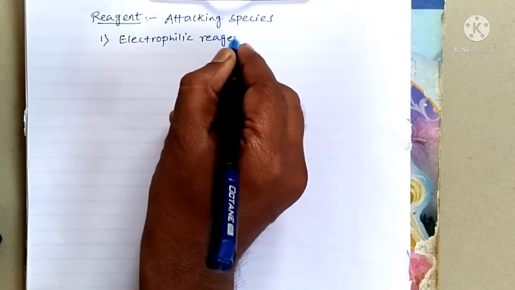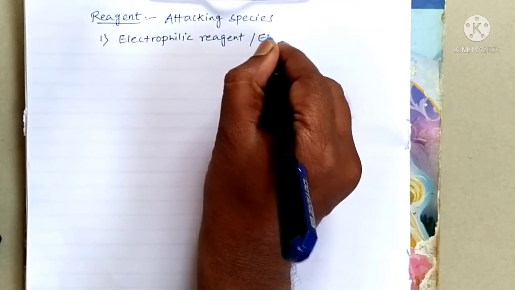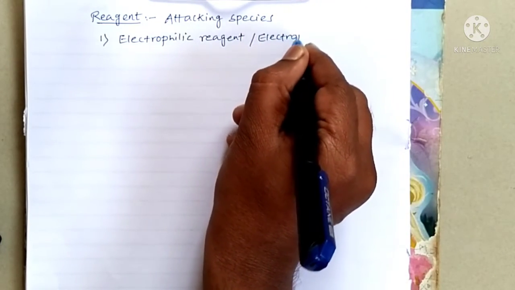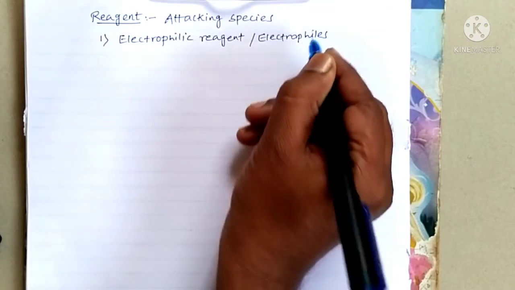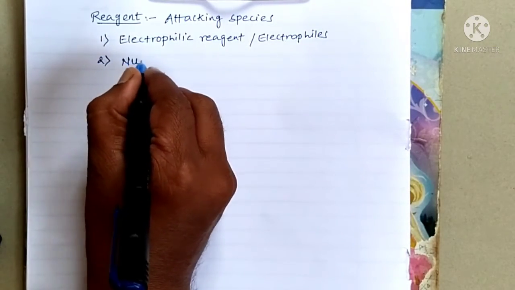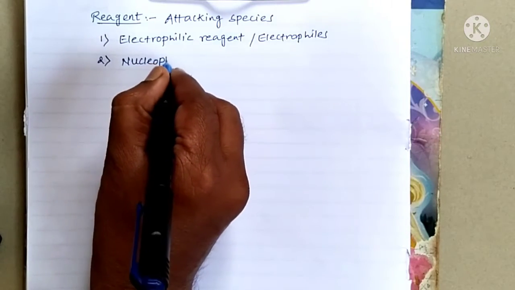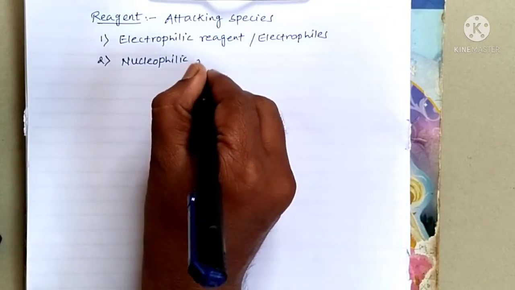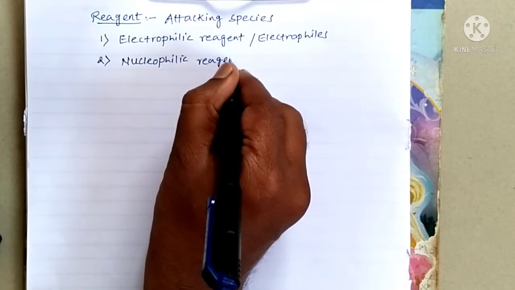The second one is the nucleophilic reagent, or nucleophiles.